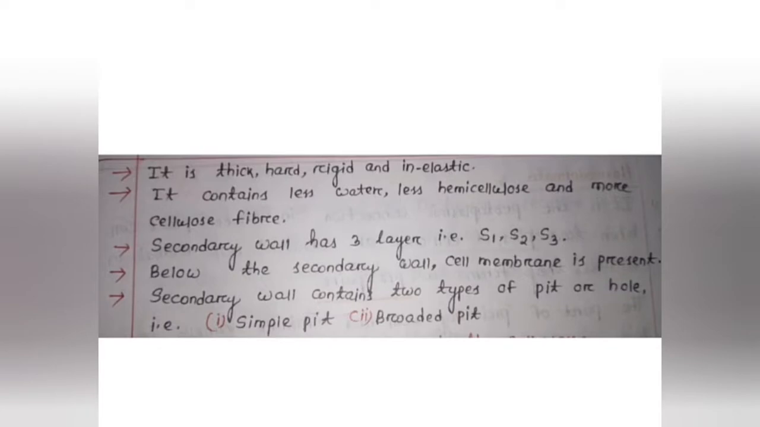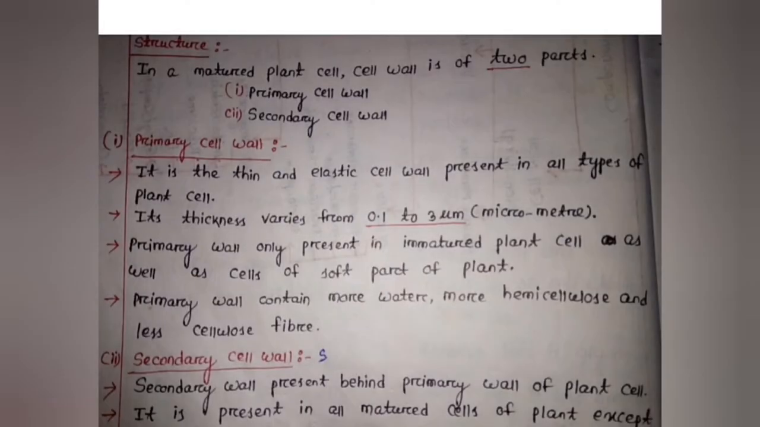Coming to the next topic, the secondary wall. The secondary wall is thick, hard, rigid and inelastic. The primary wall was thin, but the secondary wall is thick, hard, rigid and inelastic. It contains less water, less hemicellulose and more cellulose fiber. This is the difference between the primary wall and secondary wall. The secondary wall has three layers as I discussed before, S1, S2 and S3. After the secondary wall, the cell membrane or plasma membrane is present.